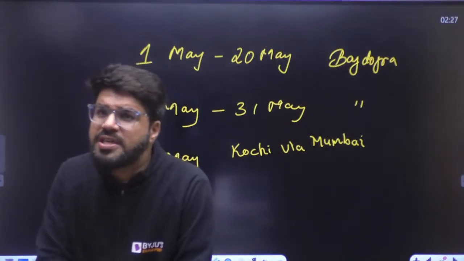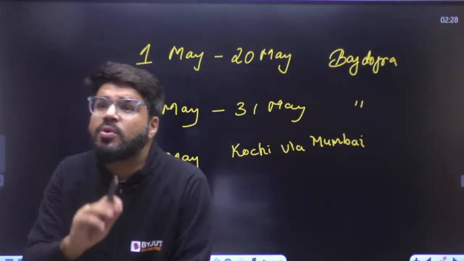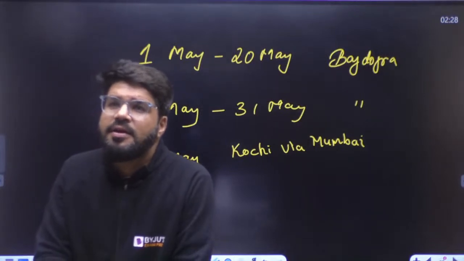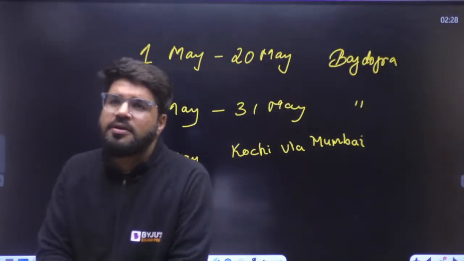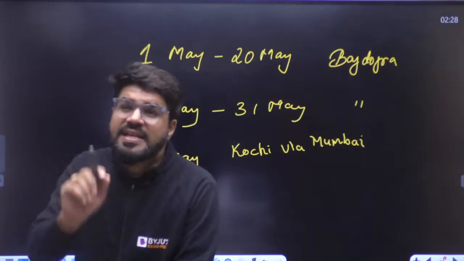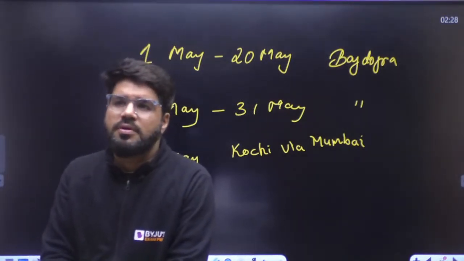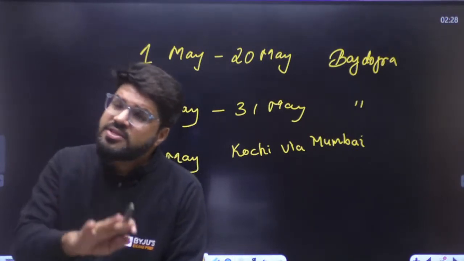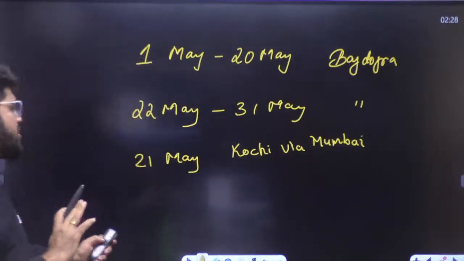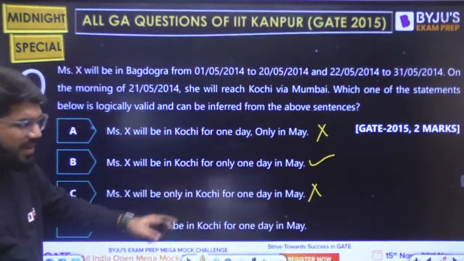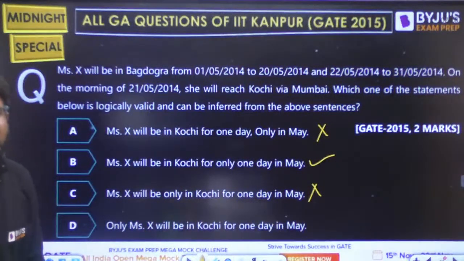She is only in Kochi. Now, how long she stayed in Mumbai was not told. Maybe she stopped there. She took a 1 hour break. She had some breakfast in Mumbai. We don't know. The only thing is she reached Kochi via Mumbai. So is she only in Kochi for 1 day? No. She is in Kochi plus Mumbai.